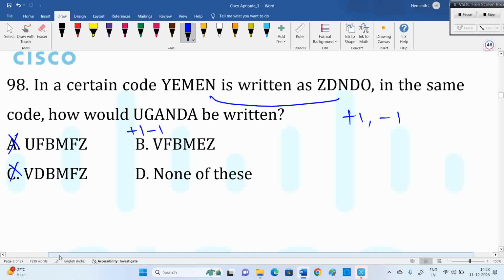In a fast way, A, next letter B, N before M, D of 3, A before F. B is correct only now. But I have that habit. When none of this is there in the options, don't decide with first two letters. Keep checking up to the last. If any one thing failed, we have to go with none. If none is not involved and VF is the first two, then we can decide.